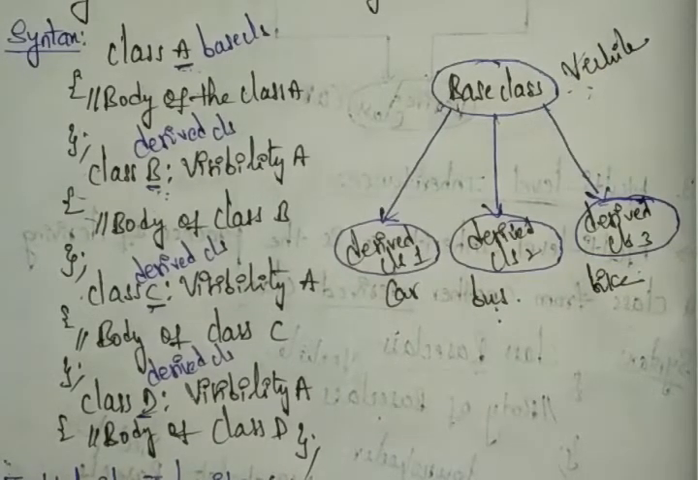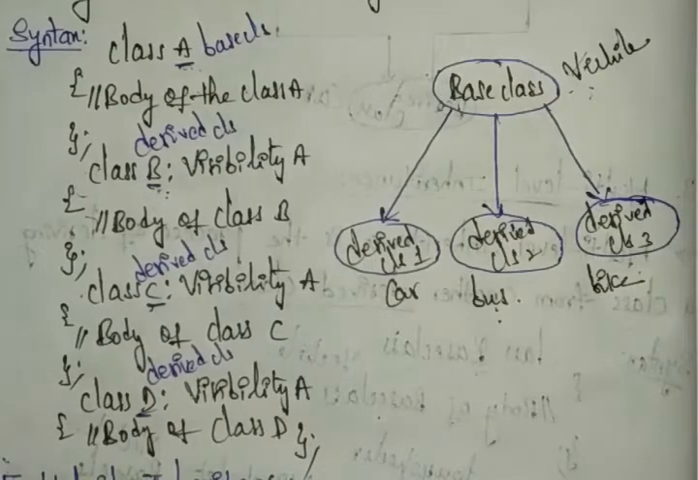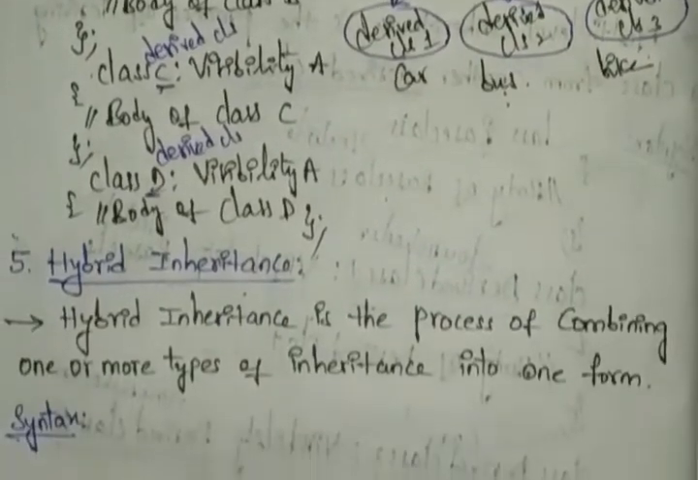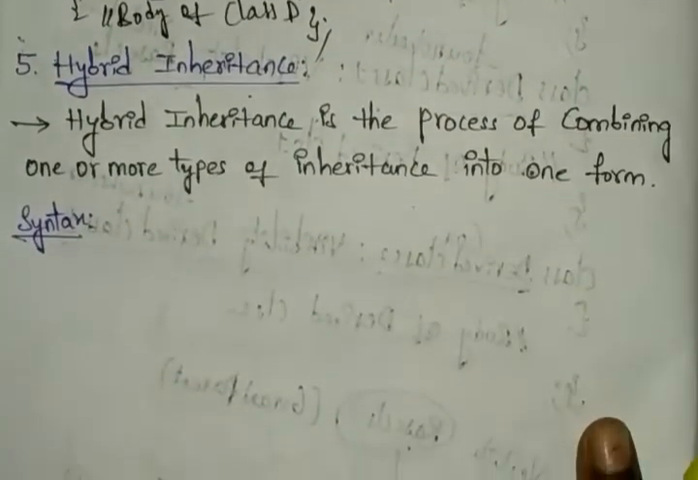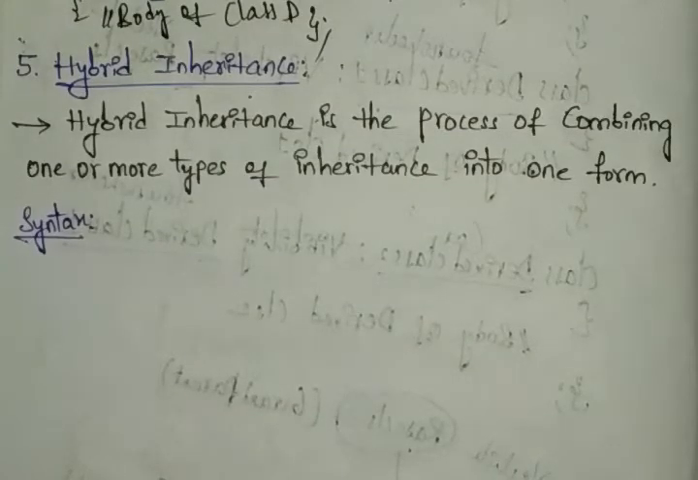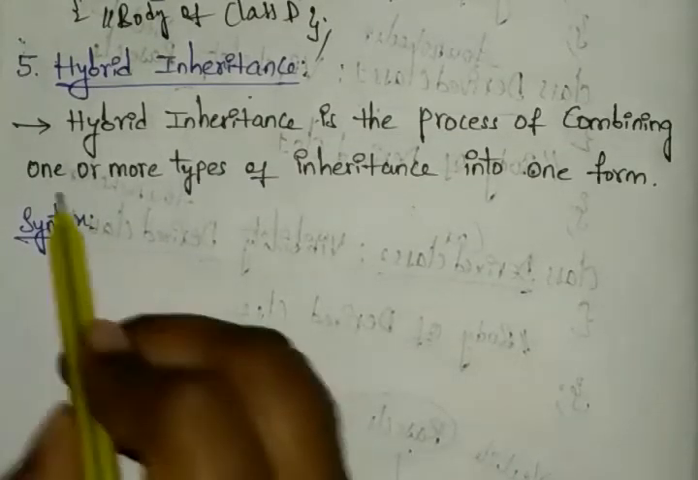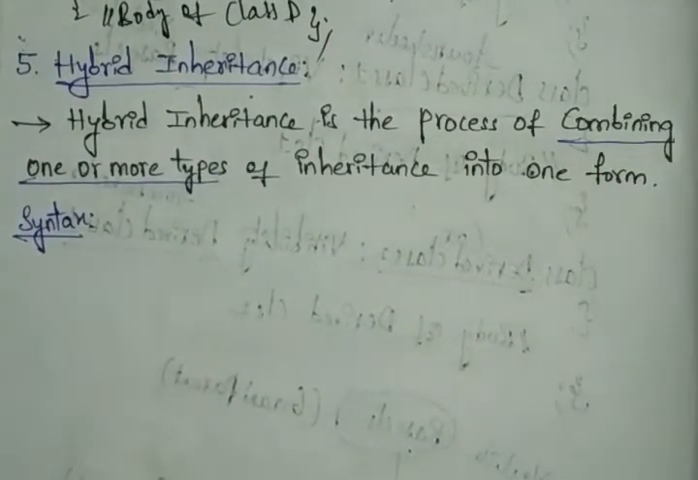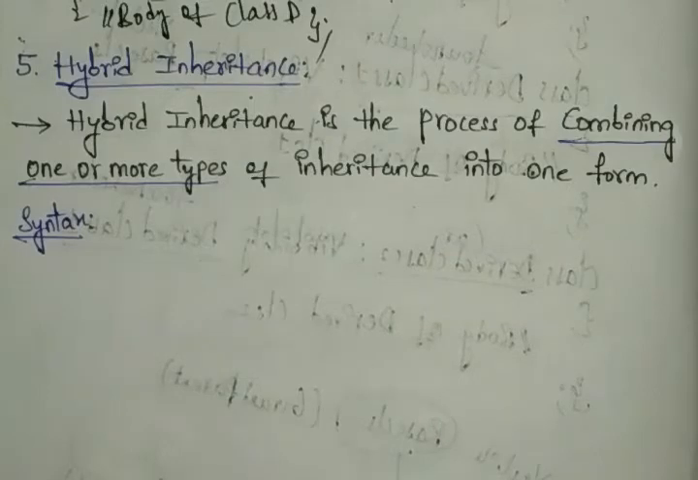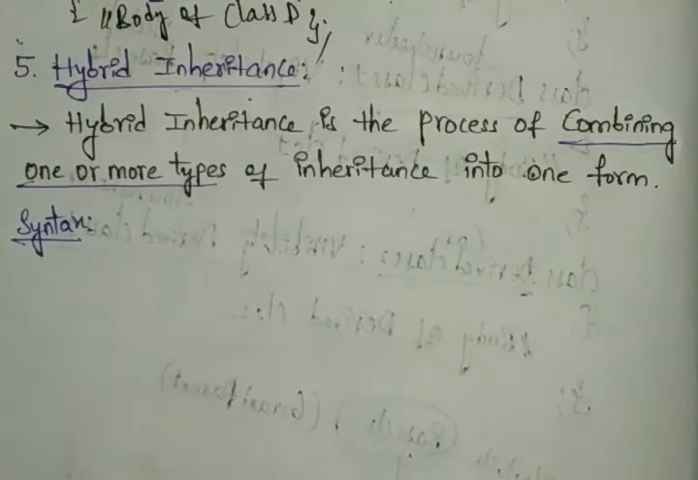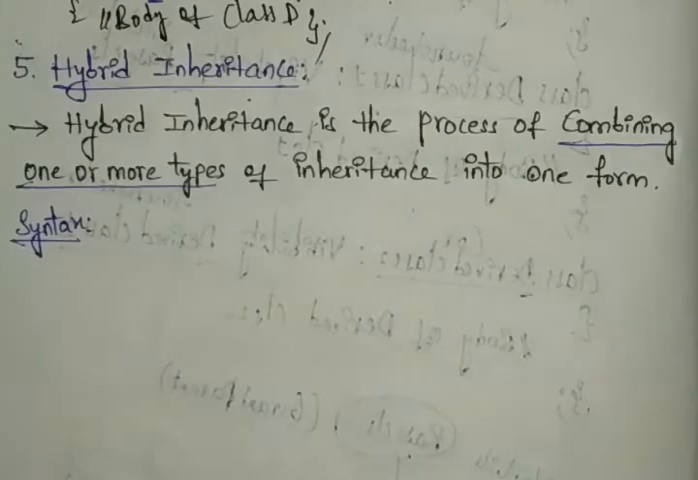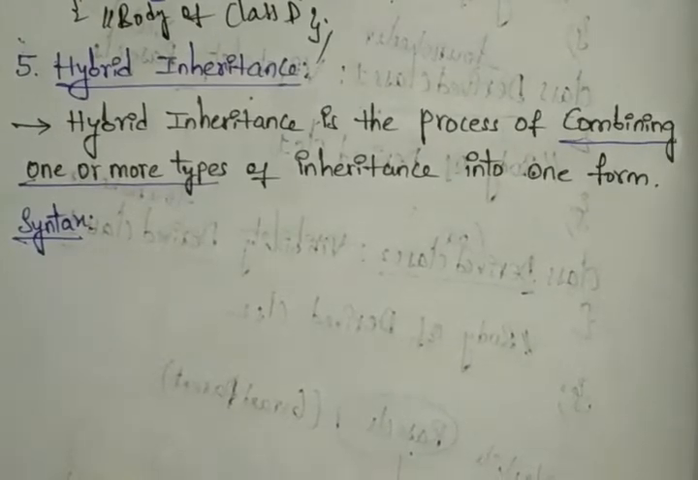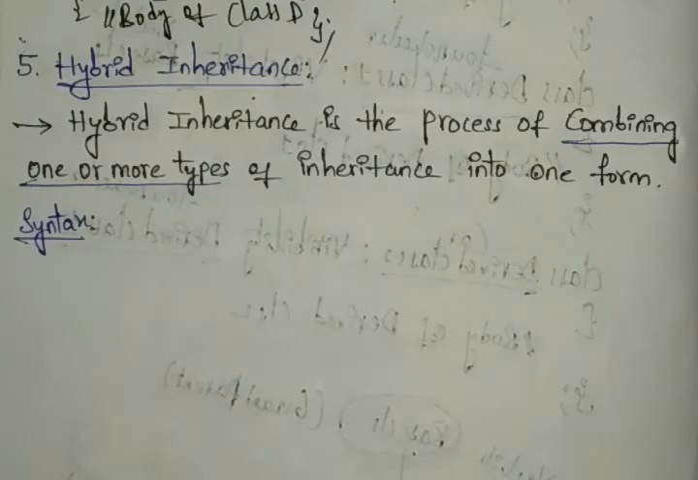Okay, and next here we have the fifth one, that is hybrid inheritance. Hybrid inheritance is the process of combining one or more types of inheritance into one form, which we call hybrid inheritance. Hybrid will have another inheritance, so those will be combined here, and by that we get another inheritance. Let's see how the syntax looks.